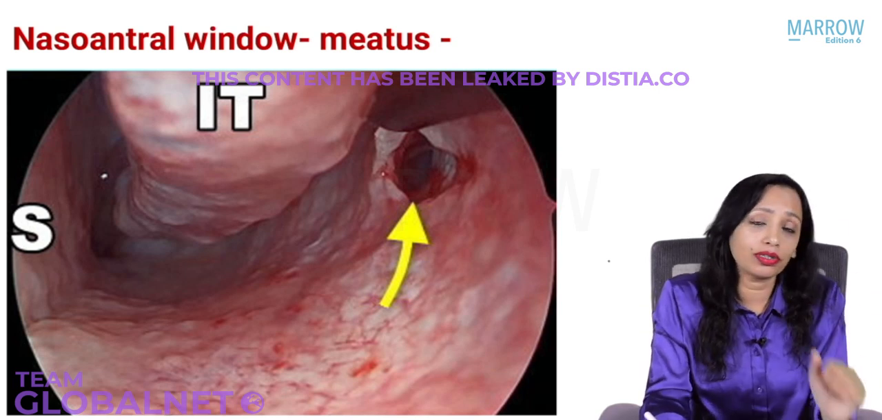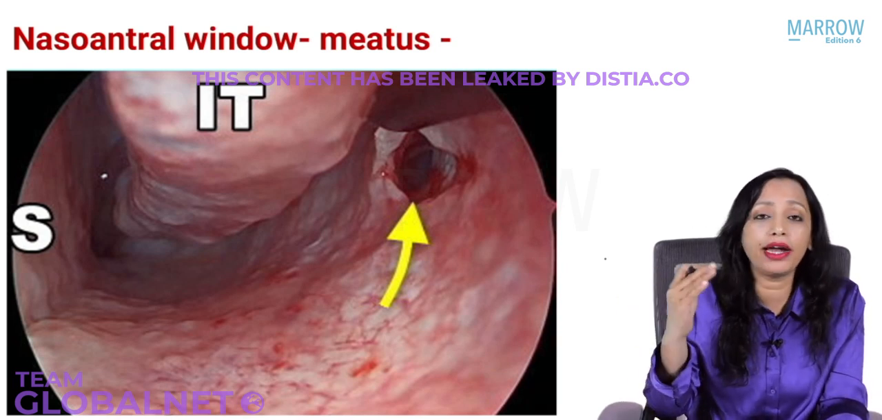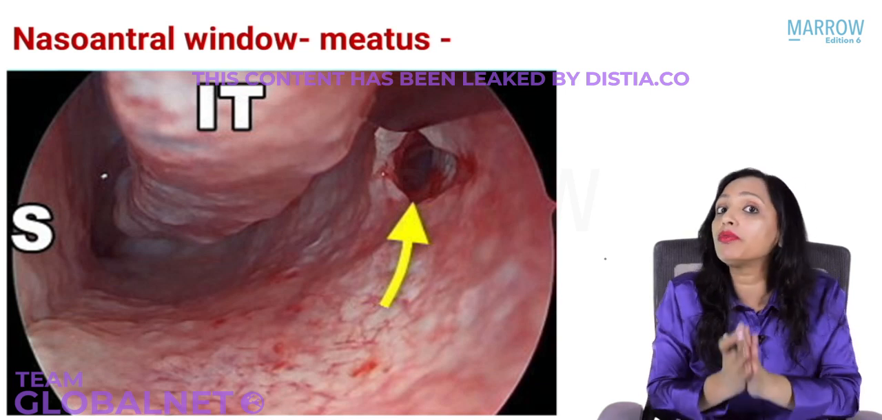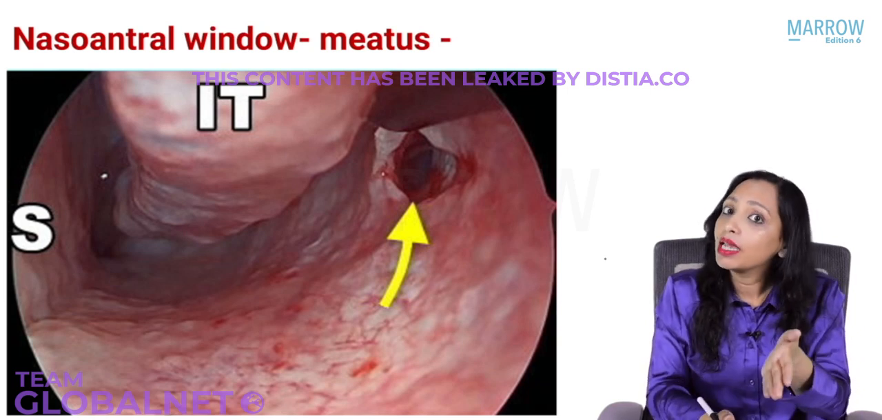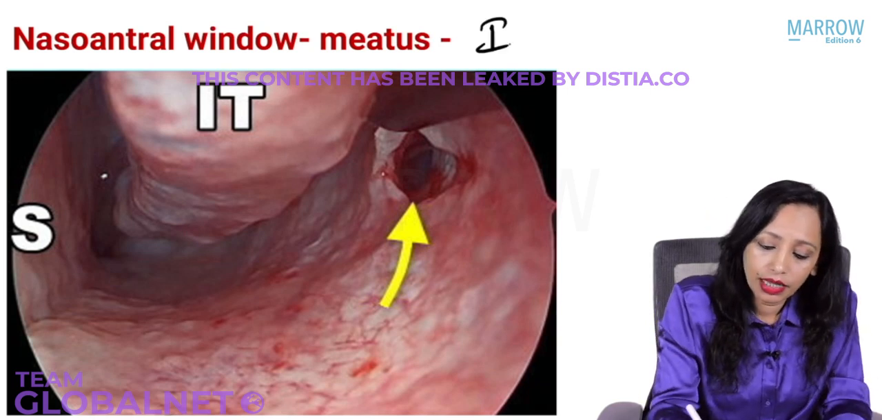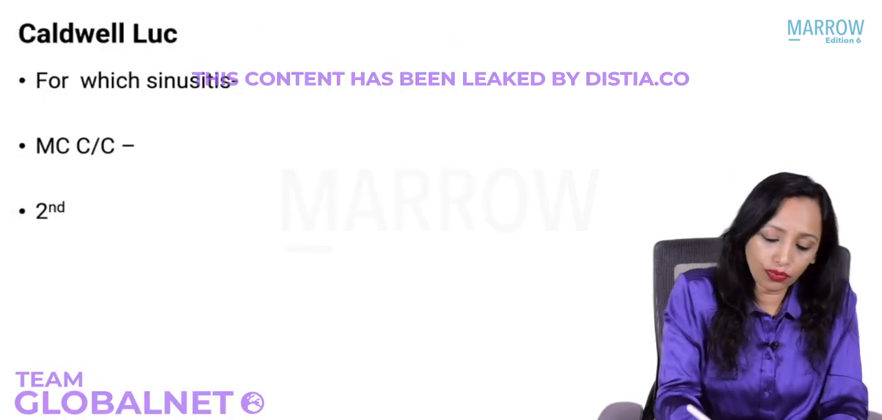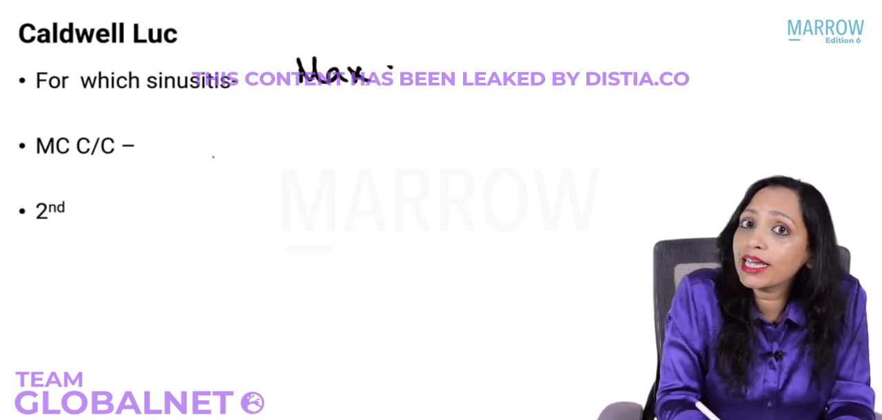So this is one question that is asked: following Caldwell-Luc, the nasoantral window, in between the nose and the antrum, is made in which meatus? Yes, that is made in the inferior meatus. So Caldwell-Luc was an approach to which sinusitis? To maxillary sinusitis.